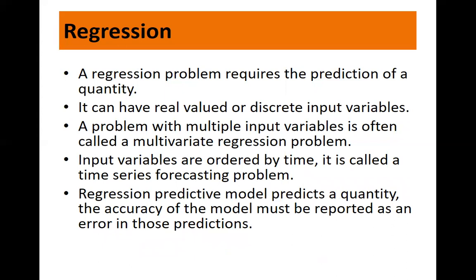A regression problem where input variables are ordered by time is called a time series forecasting problem. In case of regression, your output is always a numerical value. The prediction is always a numerical value. So a regression predictive model predicts a quantity, right? That is what we said, it's a numerical value, it's a quantity. So the accuracy of the model must be reported as an error in those predictions.